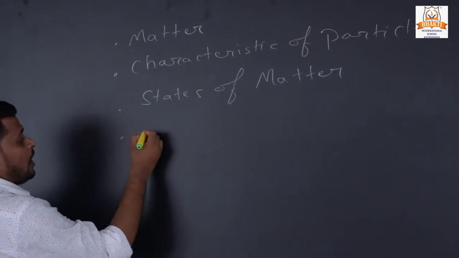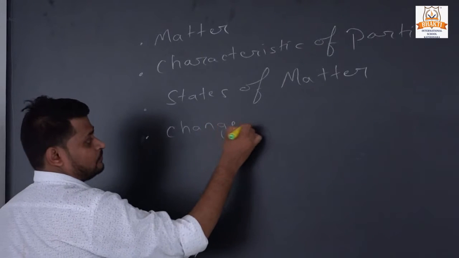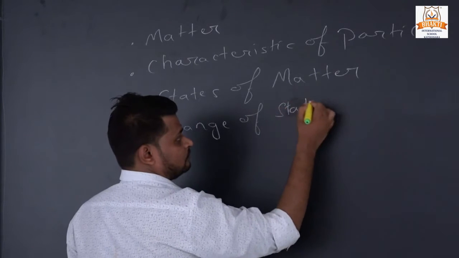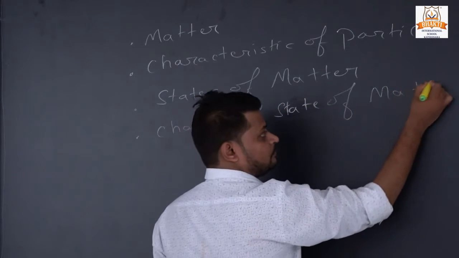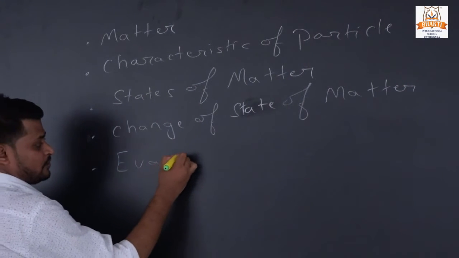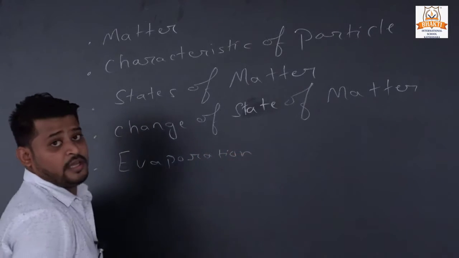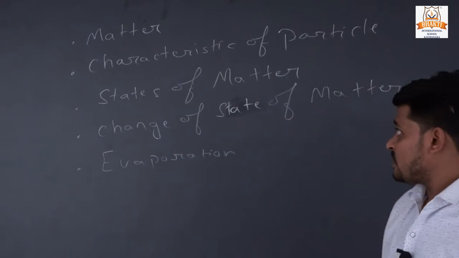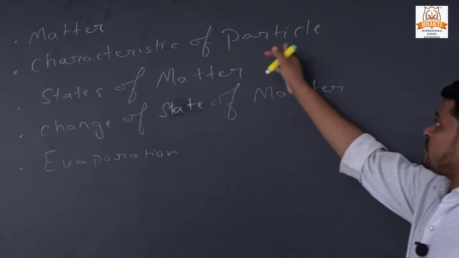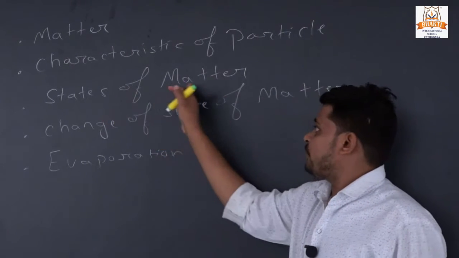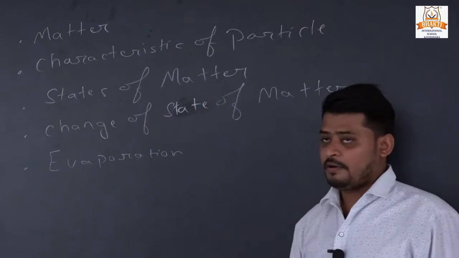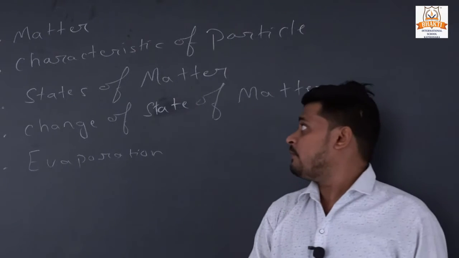Fourth, how to change the state of matter, and last, evaporation. In this chapter we will discuss these topics: matter, characteristics of particle, state of matter, change of state of matter, and the last topic, evaporation. So we will discuss one by one.